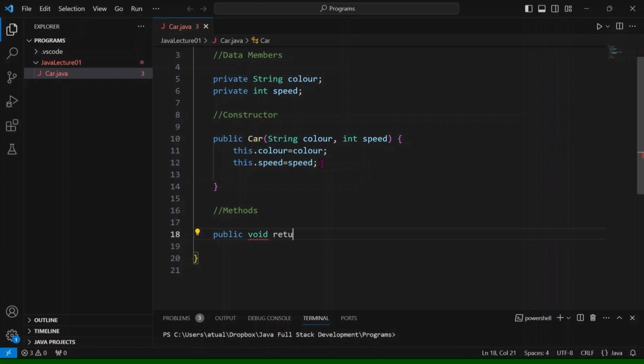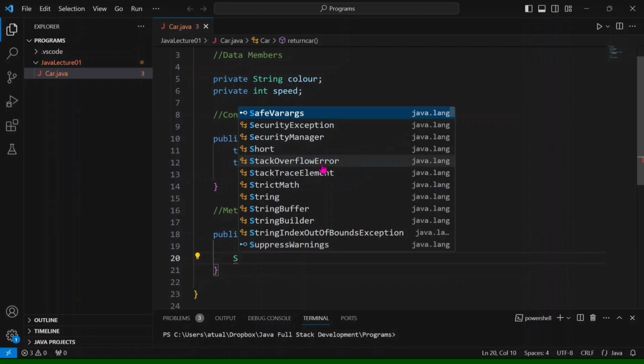returnCar is the name I'm taking, and this function is going to print.